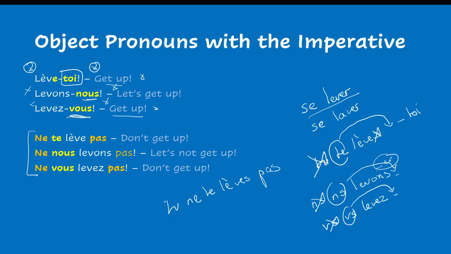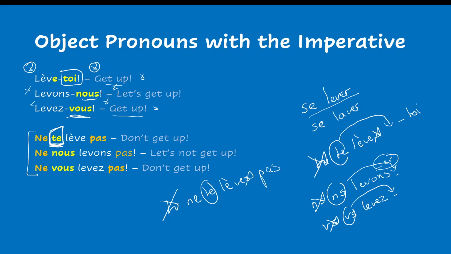So in the imperative, you drop the subject. The te stays here. You drop that s. Very important. Ne te lève pas. Don't get up. But again here, at the imperative negative, the pronouns remain in front of the verb.